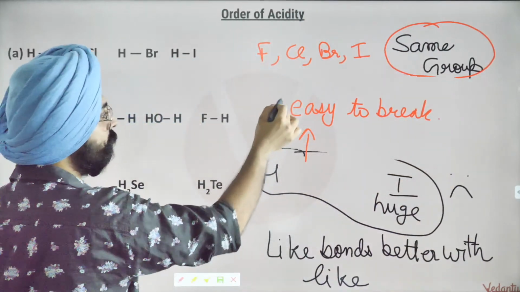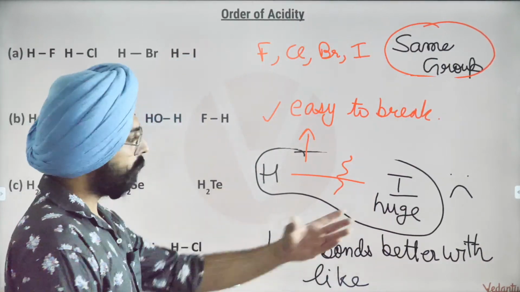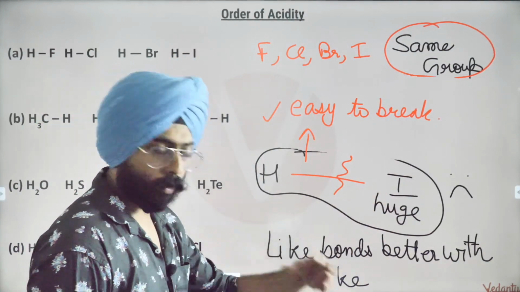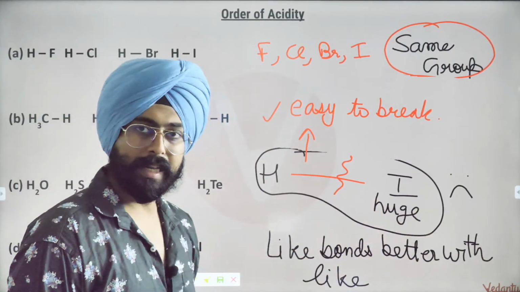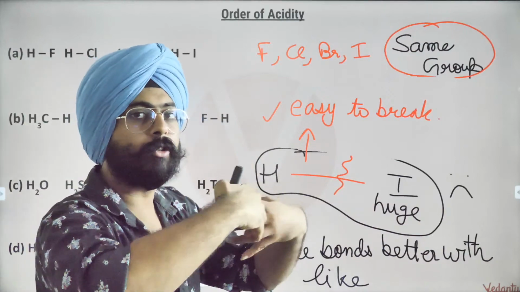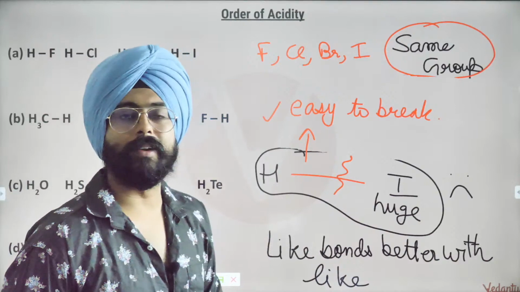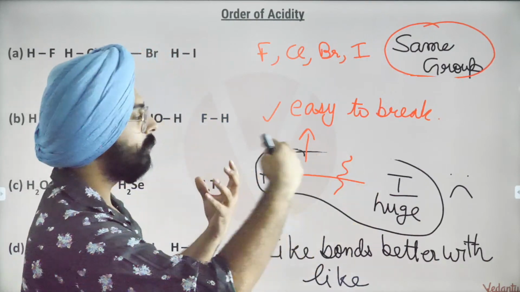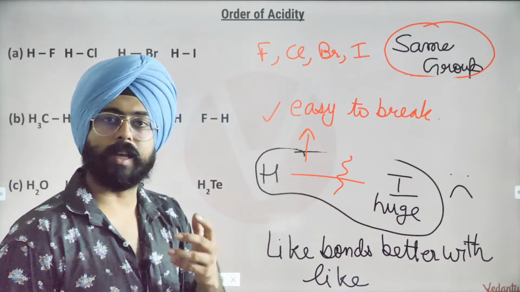Isn't it? So if HI's bond is easier to break, if it's easier to just break apart this bond because of their size difference, what happens is that there is an electronic cloud for hydrogen, there is an electronic cloud for iodine. Now when they bond with each other, the electronic cloud of hydrogen is not compatible with the electronic cloud of iodine that well. We'll discuss more about these ideas in the chapter of chemical bonding.